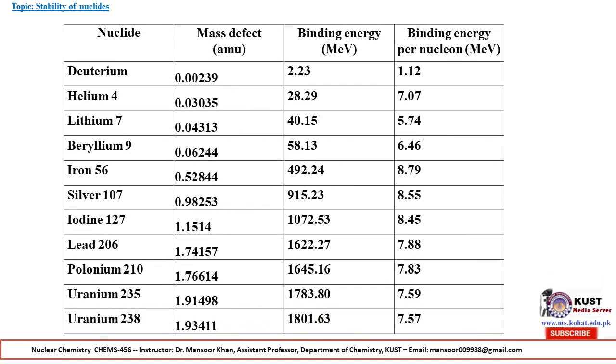This slide shows the binding energy of different nuclei which are present in the periodic table. So we can see, it can be concluded from deuterium toward uranium that the binding energy per nucleon of every element increases with increasing mass number and atomic number.